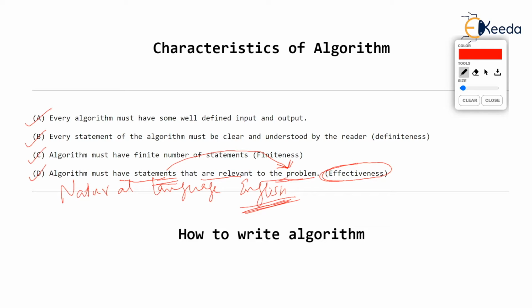So the big point is that when you write an algorithm, there is no grammar or syntax for the algorithm. Like if I ask you, how do you write a C program? You will say, I start a C program with hash include stdio.h, next I write int main, next I write brace open, isn't it? So there is some strict syntax, some strict grammar to write a C program. This is true for any language, may it be C++ or let us say Java. Any language program has strict grammar which should be followed. But while writing an algorithm, there is no strict syntax. Every algorithm writer may follow his or her own way of writing the algorithm.